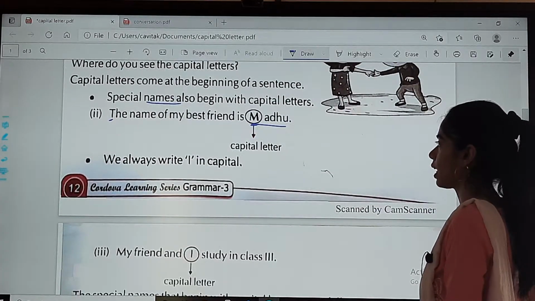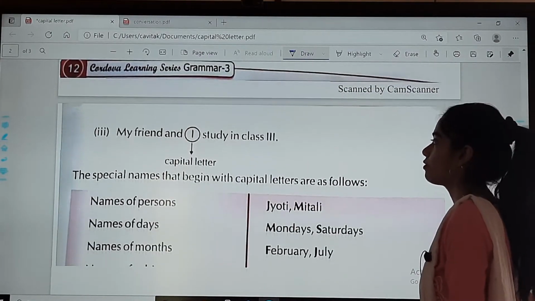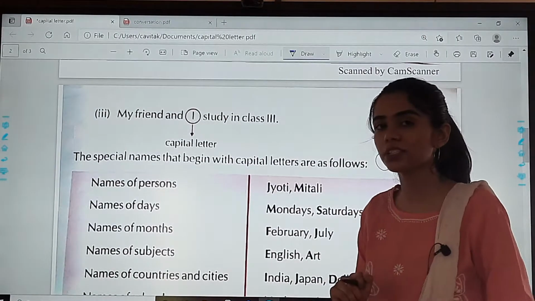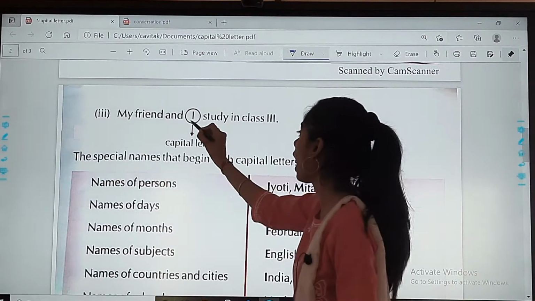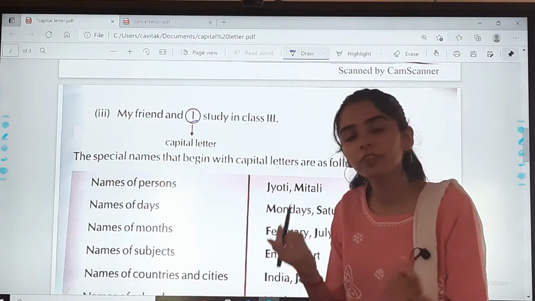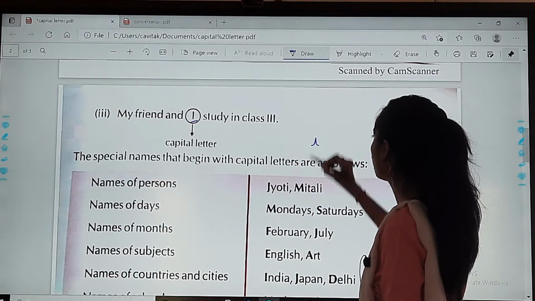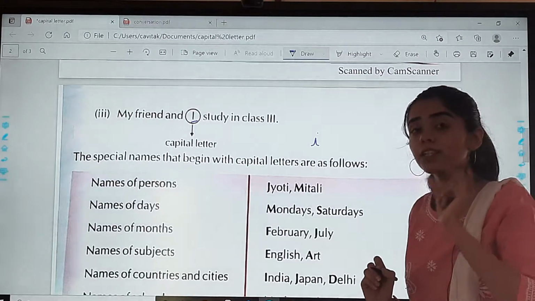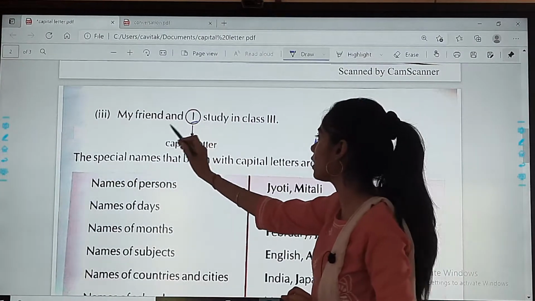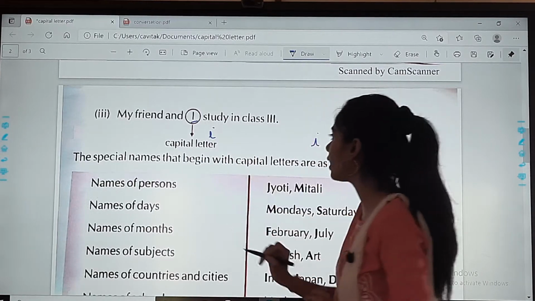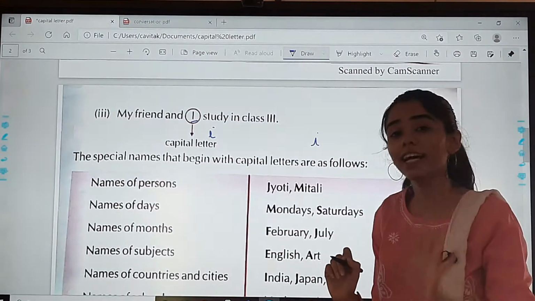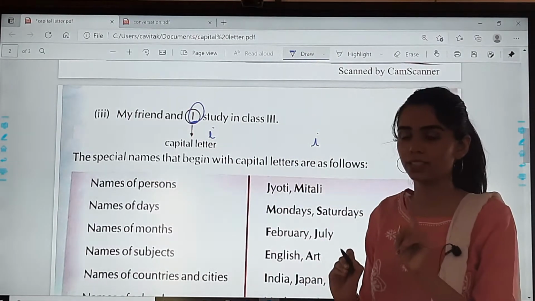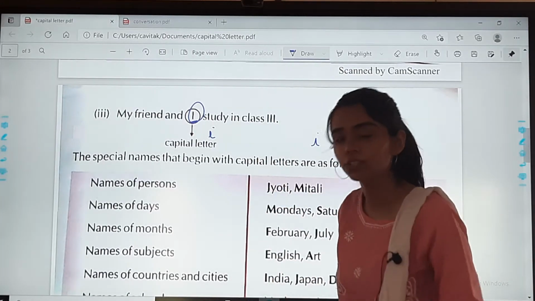We always write I in capital. My friends and I study in class 3. Now you might have noticed that whenever we use the word I, we use the letter I, so we never use it like this in small. Isn't it? Do we ever start a sentence, और अगर बीच में भी अगर हम I word use कर रहे हैं, I letter, तो is it written like my friend and I study in class 3? No. That means this letter I is always used in capital.